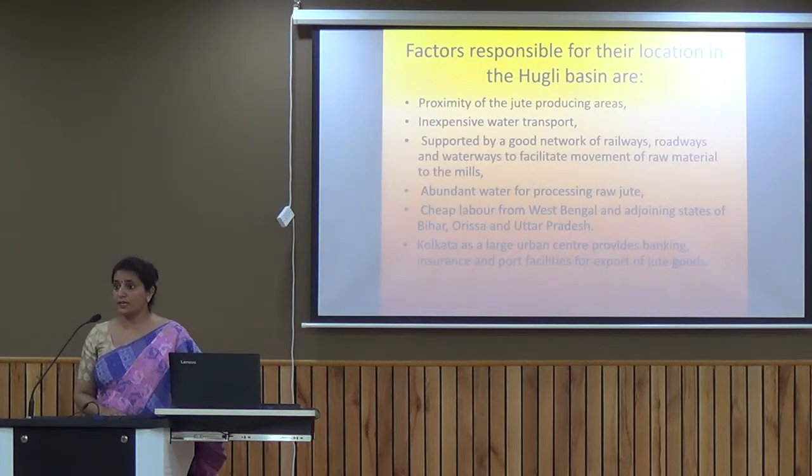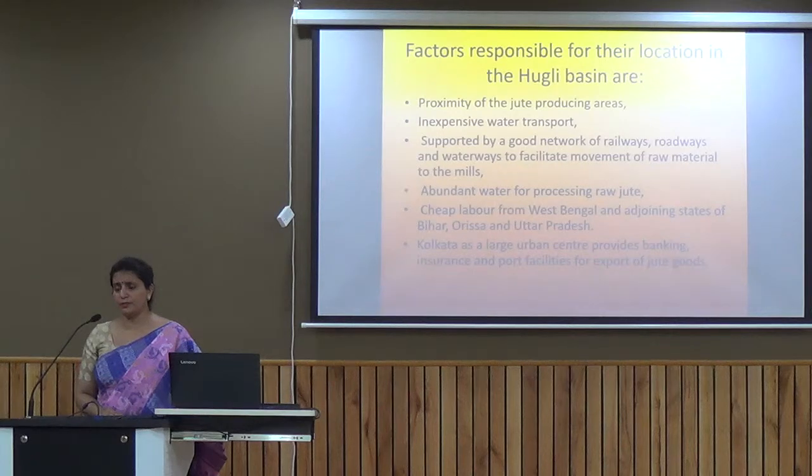The second one is inexpensive water transport. The Hooghly River is available to supply the goods, manufactured jute products as well as raw material, from one place to another. Then a good network of railways, roadways, waterways plays a very important role to facilitate the movement of raw material to the mills. Then abundance of water for the processing of raw jute, because jute requires a large amount of water for processing. So the water is also available with the help of the river Hooghly.